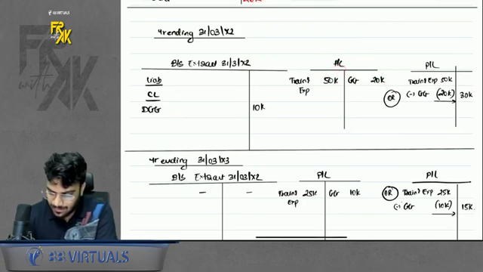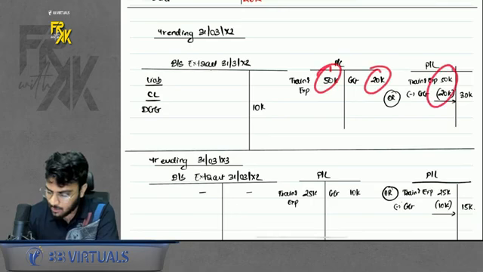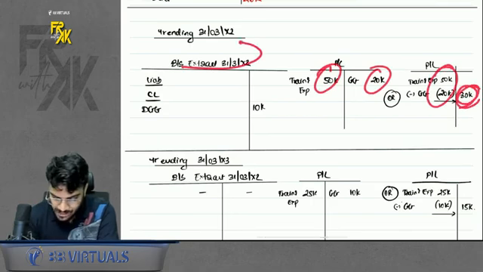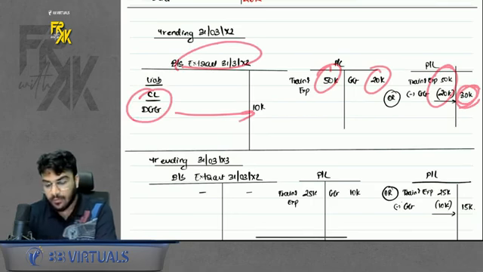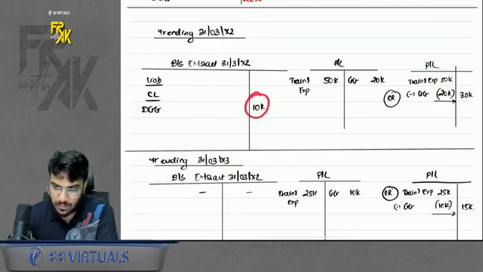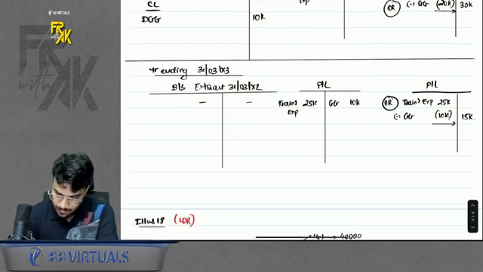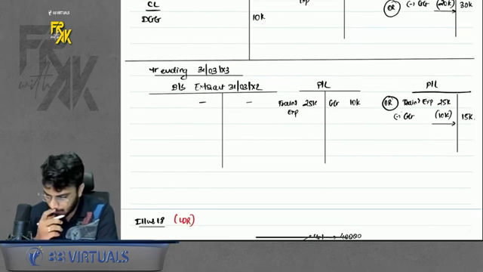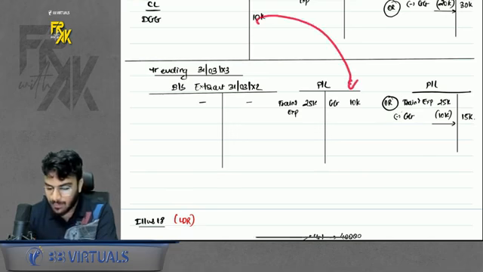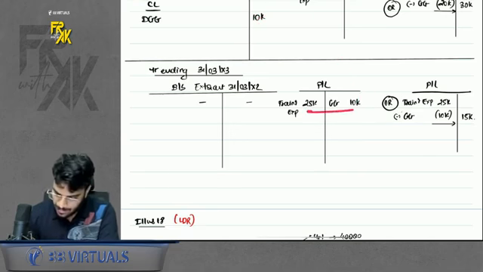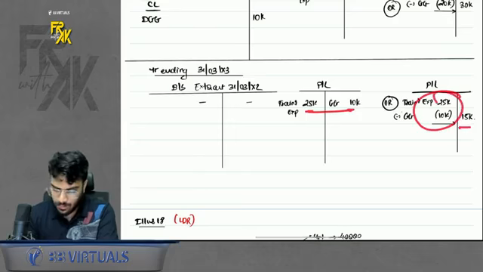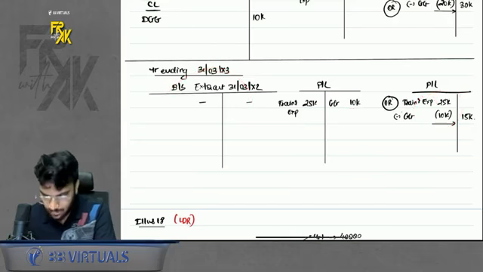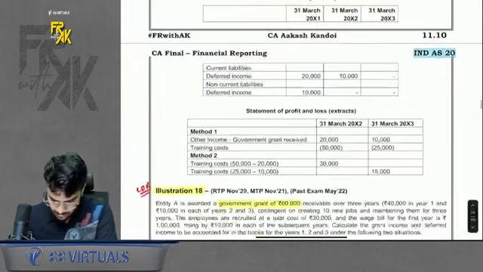There are 2 ways of showing it. Either show expense and income separately or show net off. It is fine. In the balance sheet, only 10,000 balance will be left, which will get written off in the next year, so we show it in the current part. In the next further year, this 10,000 again will get booked in profit and loss. So either show separately or net off. In the balance sheet, nothing will remain. Do remember that part. This was illustration number 17.